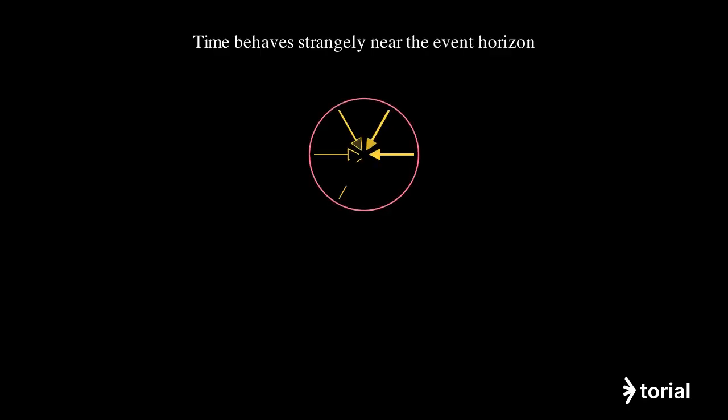The interior of a black hole remains one of physics' greatest mysteries. As you approach the event horizon, time appears to slow down dramatically for outside observers due to extreme time dilation. Objects falling into a black hole experience spaghettification, where tidal forces stretch them into long, thin shapes like noodles.